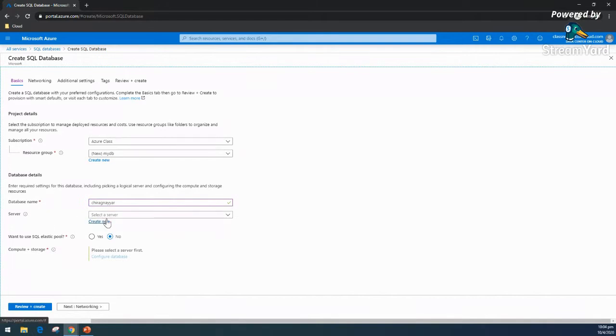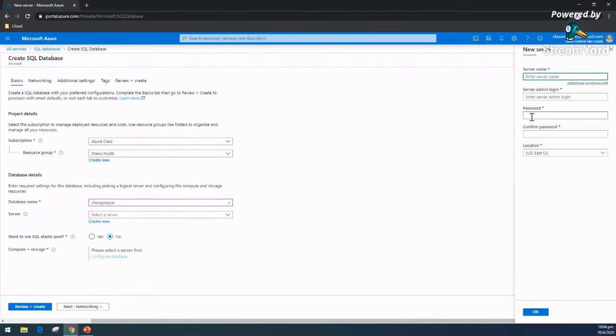And here it is asking to create the server. As I mentioned, we can create the server first and then put the database inside that, or we can follow this route and it will ask to create a server. Let me create it quickly. So I want to create this server and I'm giving a name, and this will be our string to connect, right? And here I am going to give a username and password. This is the admin level username and password for this database server.